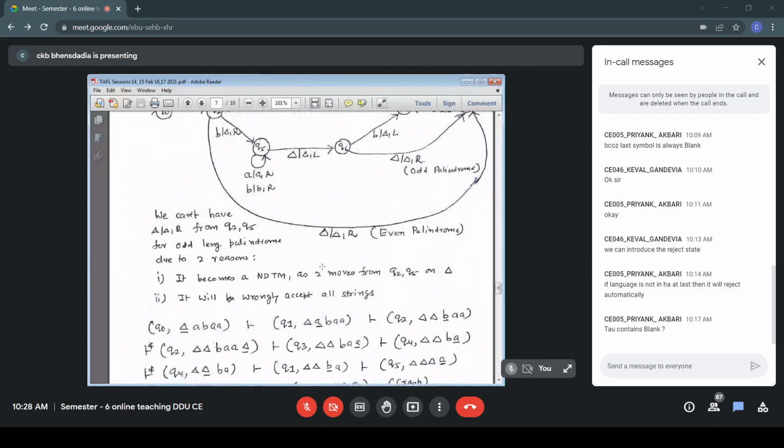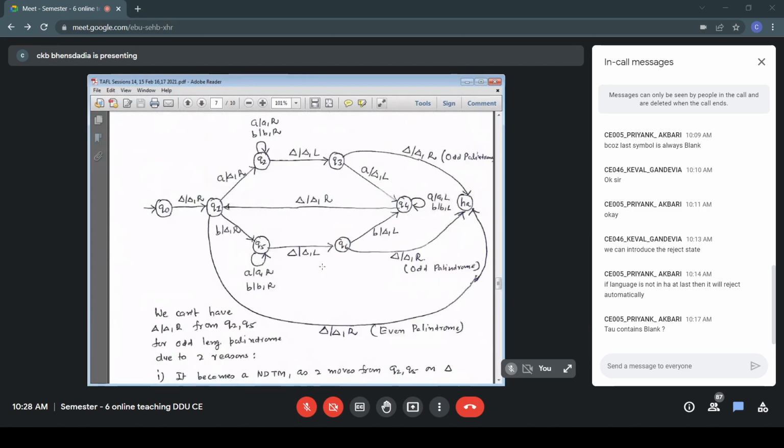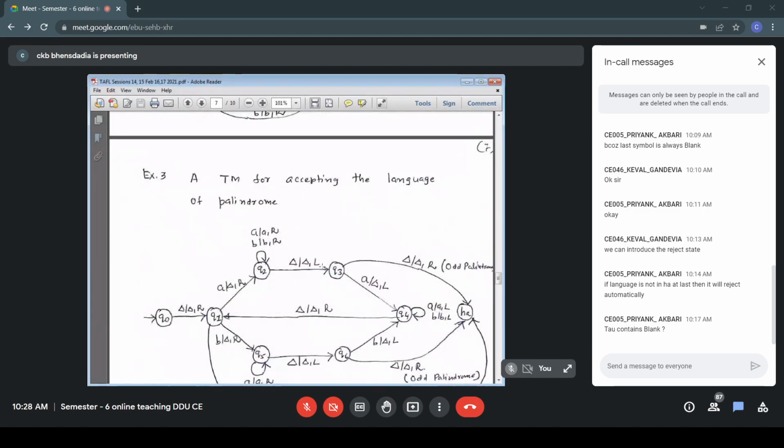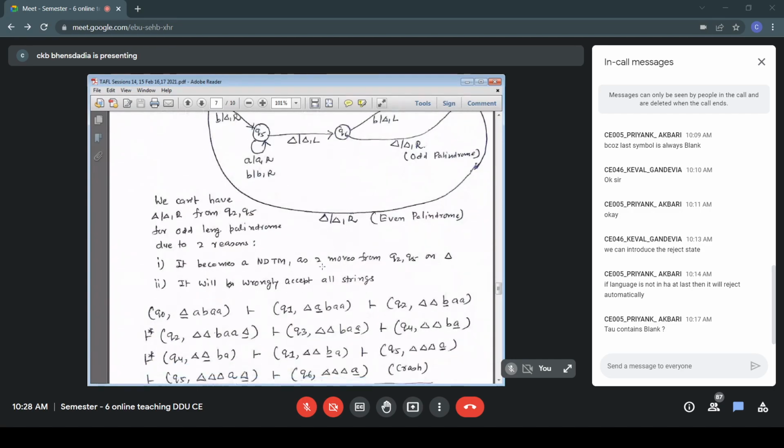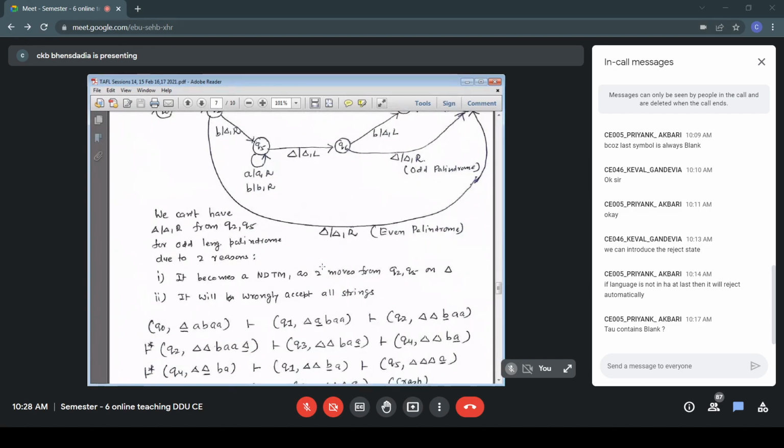So I repeat that. The middle configuration was Q1 blank blank BA. In the state Q1, if it is B, I take the bottom branch. Q1 B, I go to Q5 and the move is B blank R. Same process: read a symbol from left, remember it, erase it. So I make B blank, which is the third blank from left. R is the displacement.